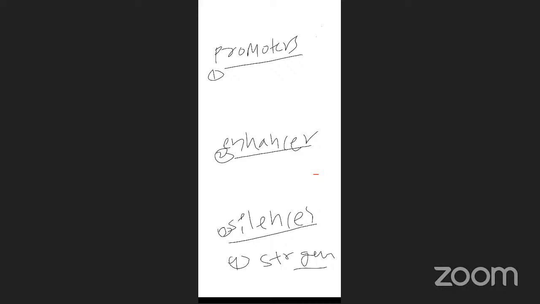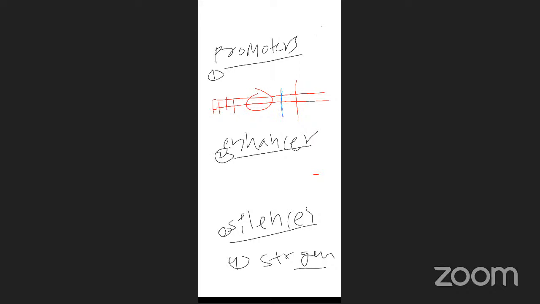For example, in the genome length, this is the promoter region, enhancer region, somewhere this is the silencer region, and this is the structural region, and this is the starting point, the blue color start point.